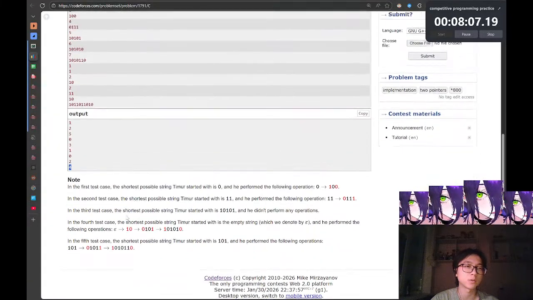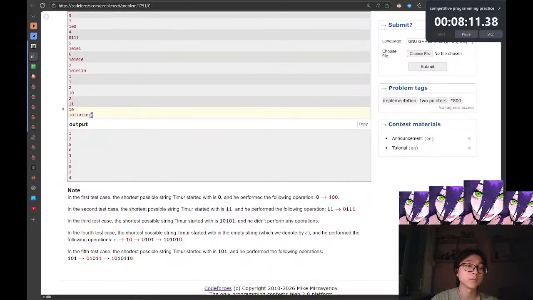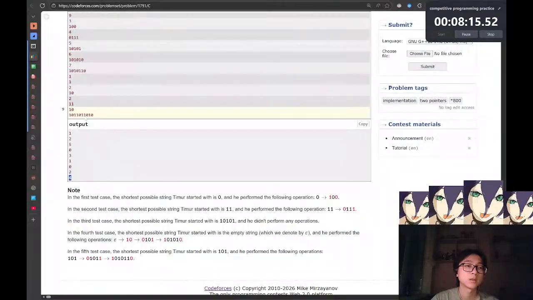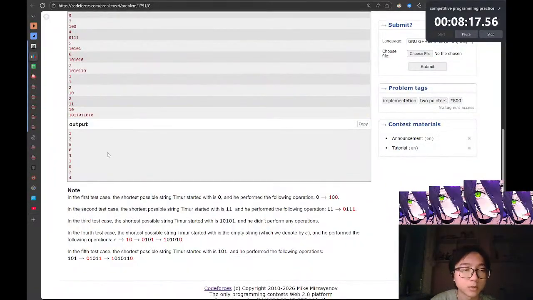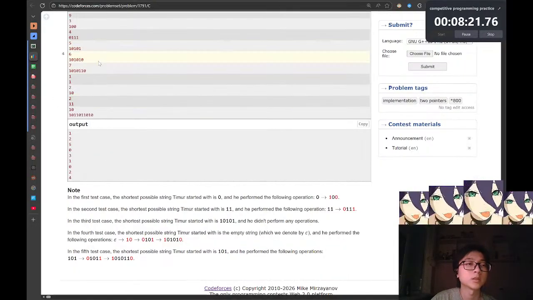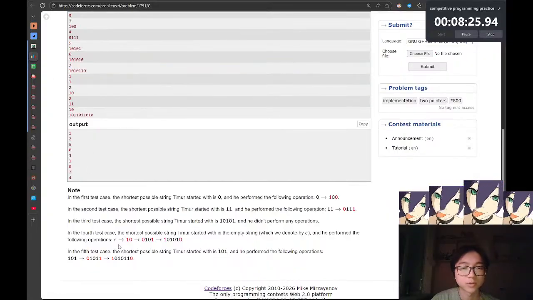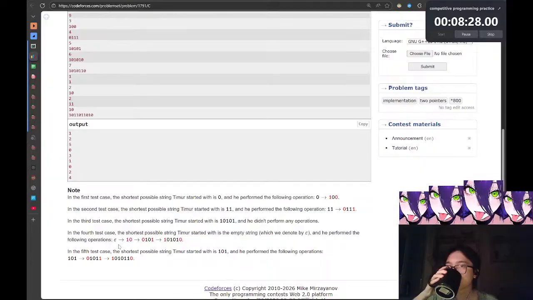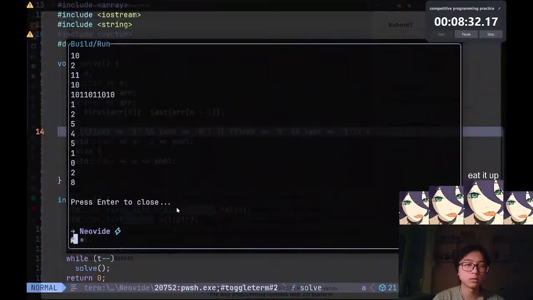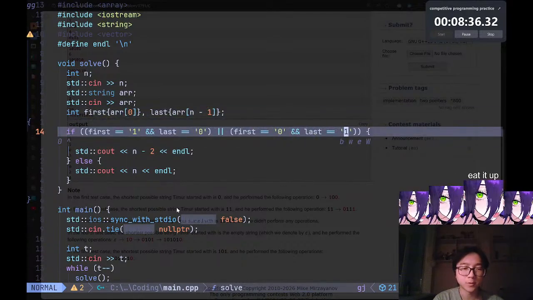Why is this 4? Should just be minus 2 here. Why is it 4? Why is it 8? 10. Yeah, 10 minus 2 is 8 though. What do you mean, dog? On the fifth case. Shortest possible string is 1. Oh, so then we should do a while loop instead. Okay, yeah. My fault, I guess.